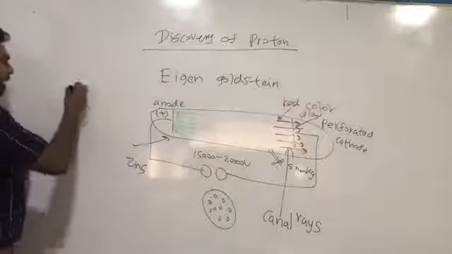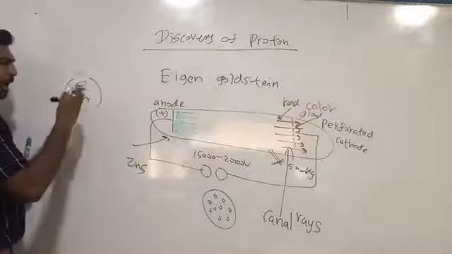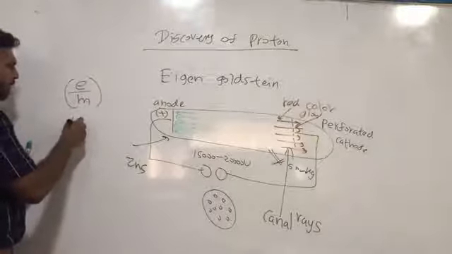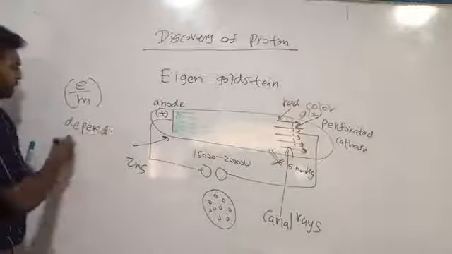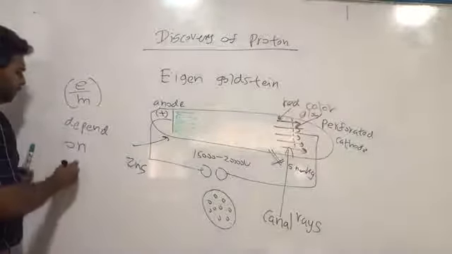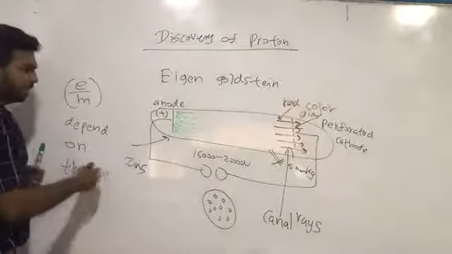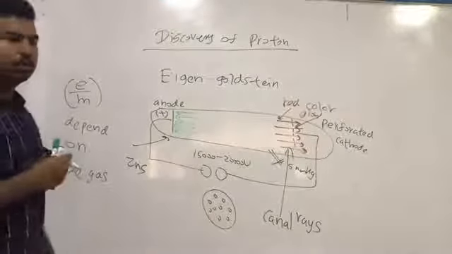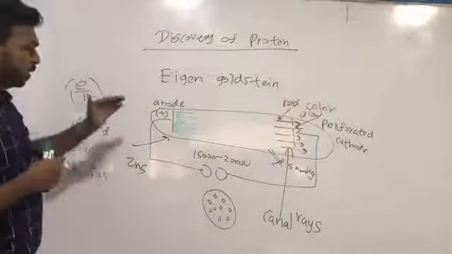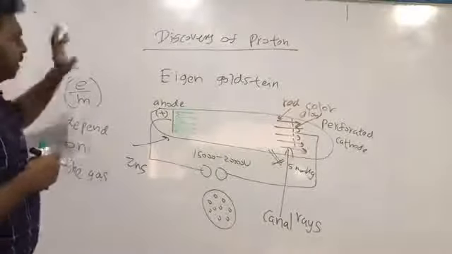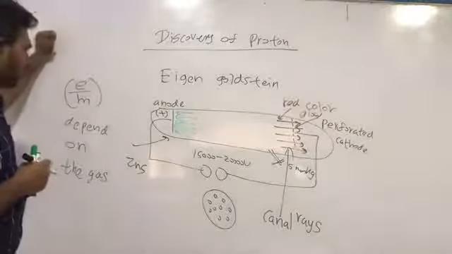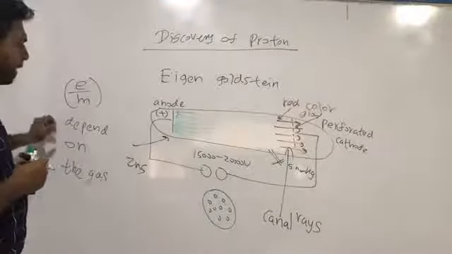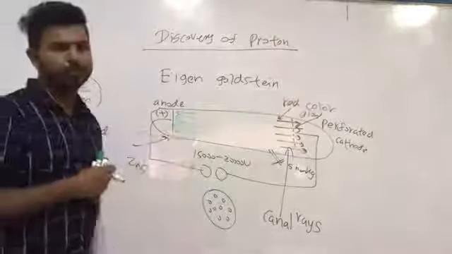That means the E over M value of canal rays depends on the gas inside the tube. Did you get that? The E over M value of canal rays depends on the gas inside the tube.